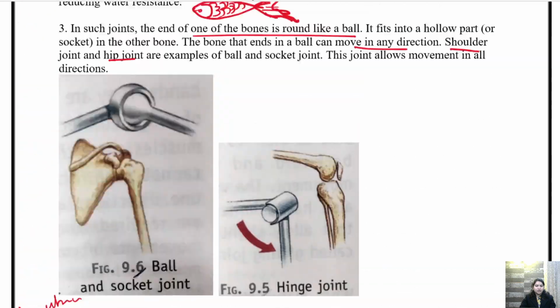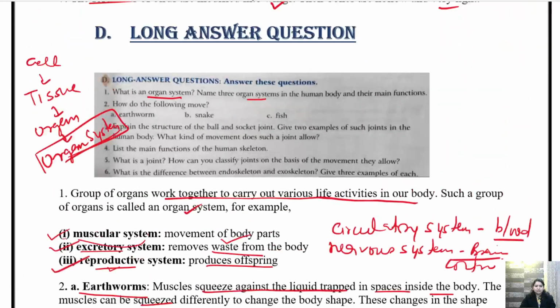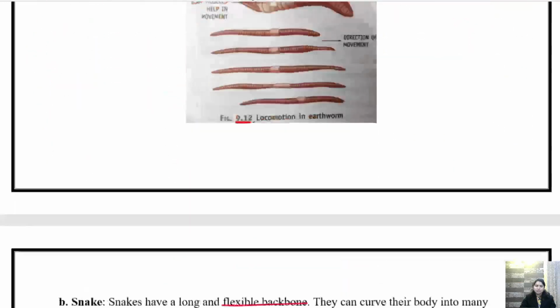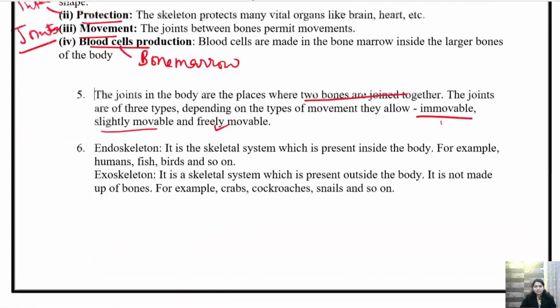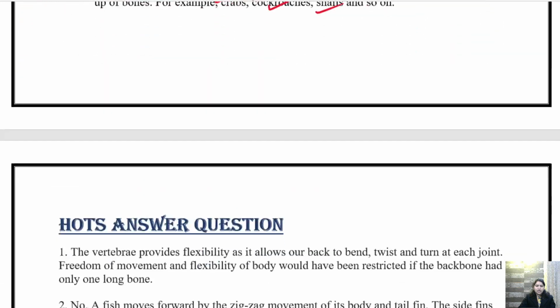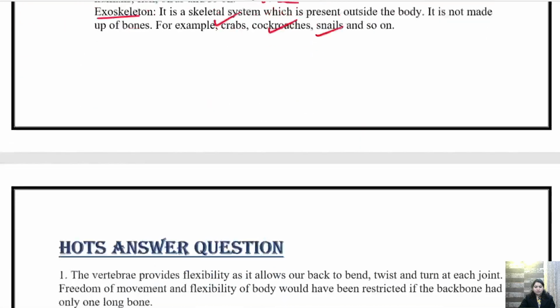Okay. Now coming on to last question, that is question number 6. What is the difference between endoskeleton and exoskeleton? Give 3 examples of each. We have already discussed it, children, that endoskeleton is the skeleton that is present inside the body. For example, human, fish, birds and snake. They have endoskeleton. Exo matlab जो बाहर present हो, that is in crab, cockroach, snail and so on. So these are long answer question.